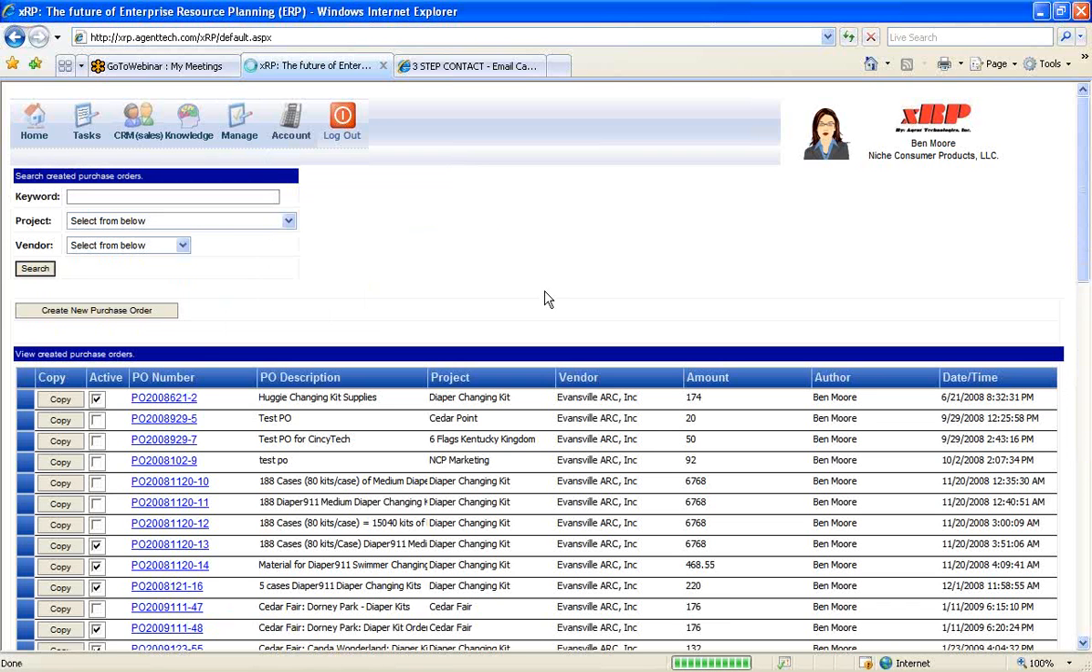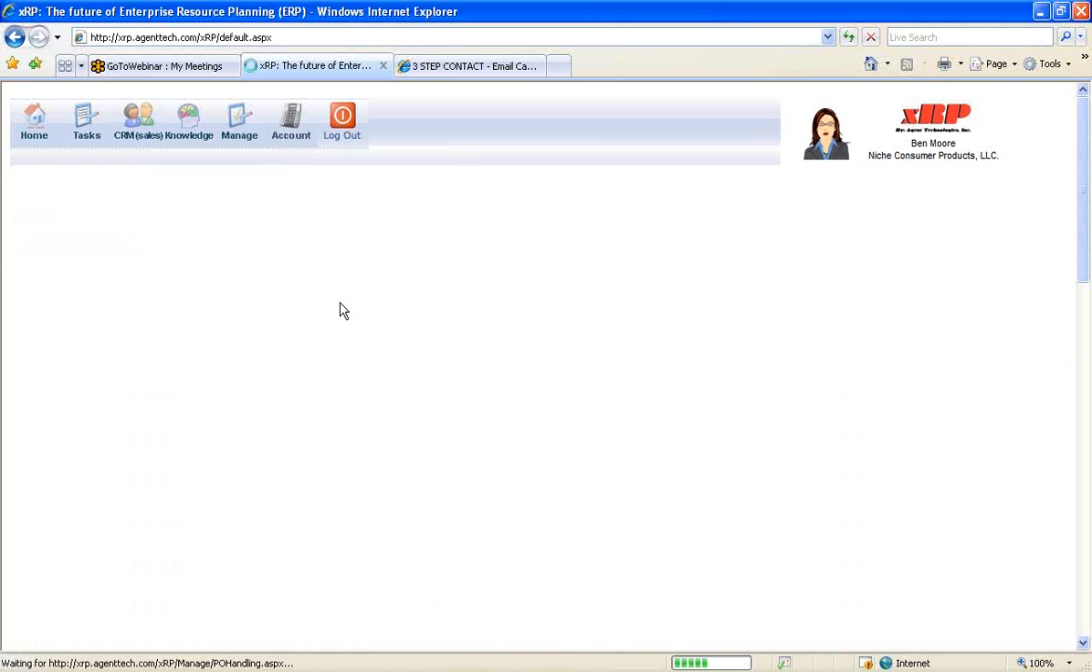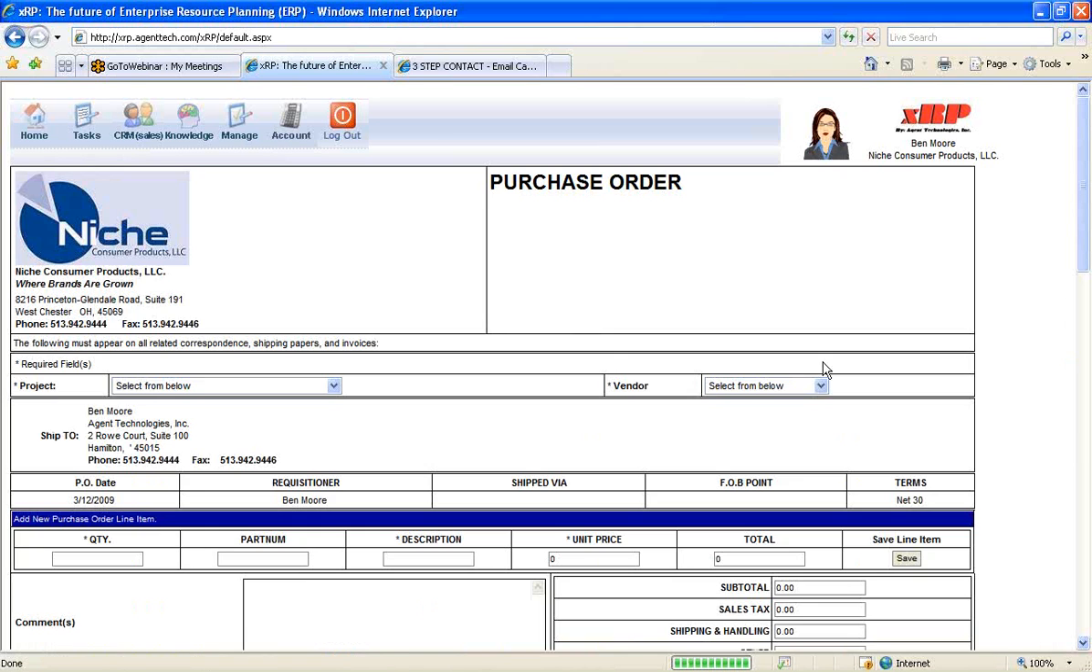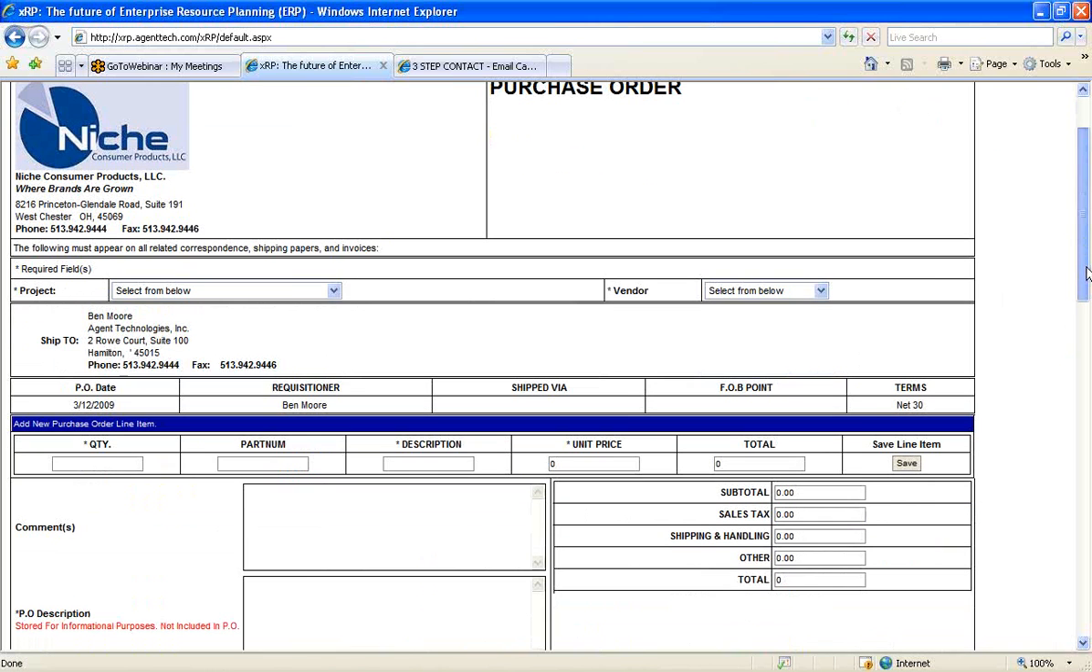Under the next module, the Manage module, you can manage your customers, projects, vendors, generate bills of lading for shipping, as well as even generate purchase orders. So you can generate purchase orders and track all the things your organization has ordered. So now you can have a single repository to track your purchase orders and really to create them.